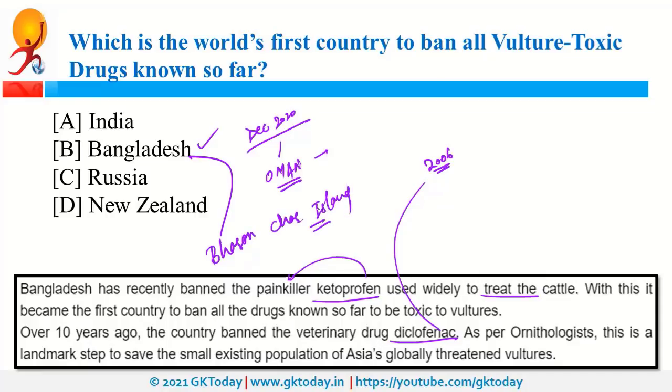Actually, Rohingyas are Muslim minority community and they are persecuted in Myanmar. That's why they are migrating from Myanmar to Bangladesh, and now Bangladesh is trying to settle them on this Bhashan Char island. Now the problem is that as per critics, this island is vulnerable to floods. So that is why it was in news recently. This island is situated in the Bay of Bengal. This island is also known as Char Pia.